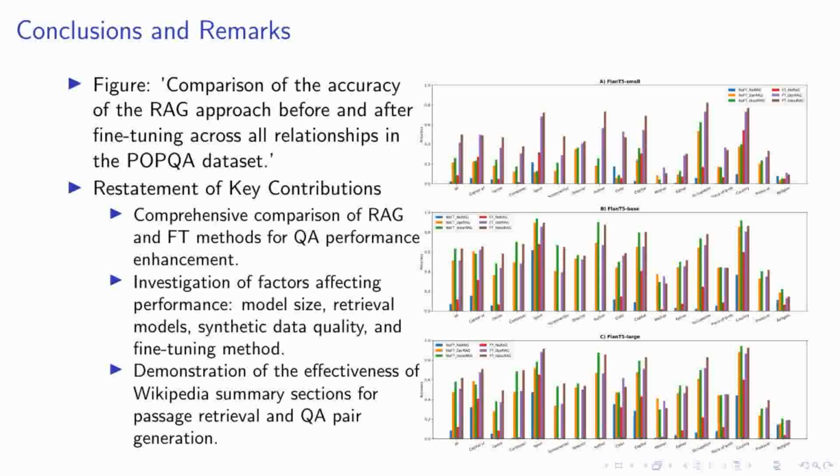On your left, you can see a figure that compares the accuracy of the RAG approach before and after fine-tuning across all relationships in the PopQA dataset. This visual representation underscores the significant improvements achieved through our methodology. In conclusion, our research provides valuable insights into the adaptation of large language models for industry-specific applications, particularly in less resource domains. We hope that our findings will guide future research in this field, contributing to the development of more efficient and effective question-answering systems.